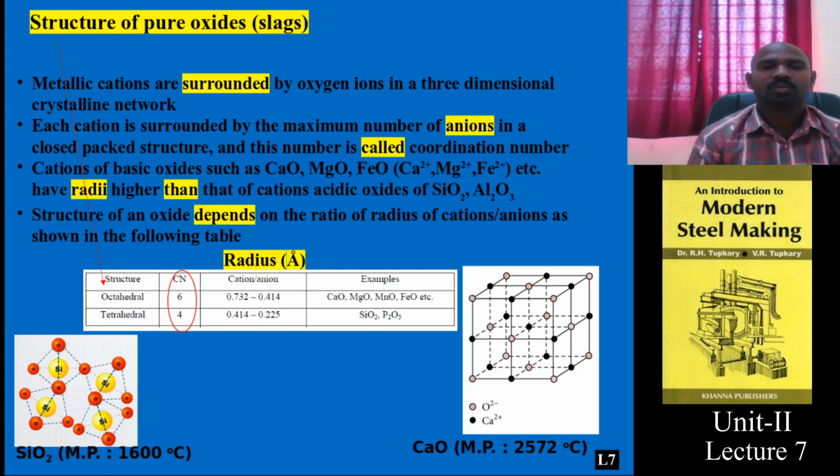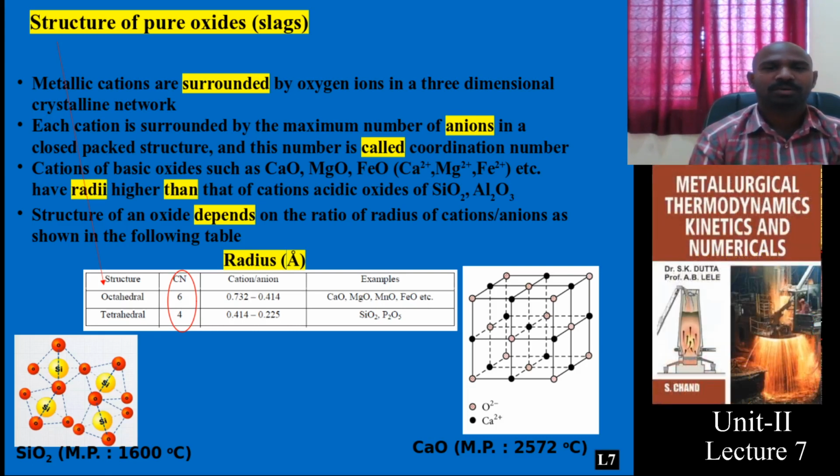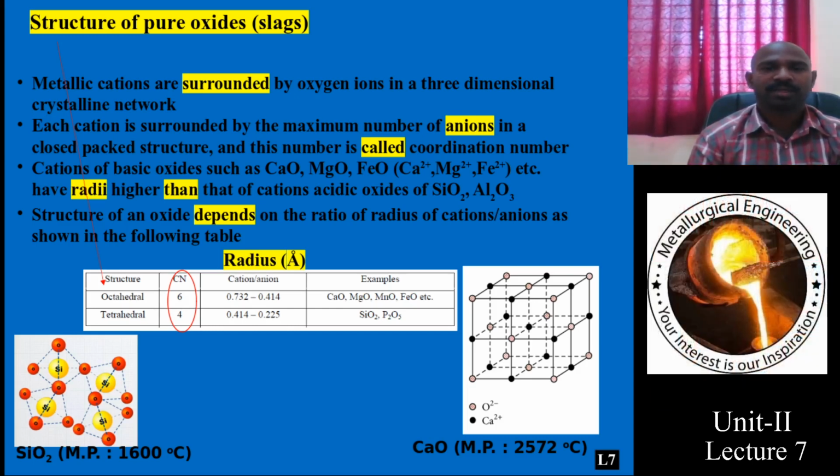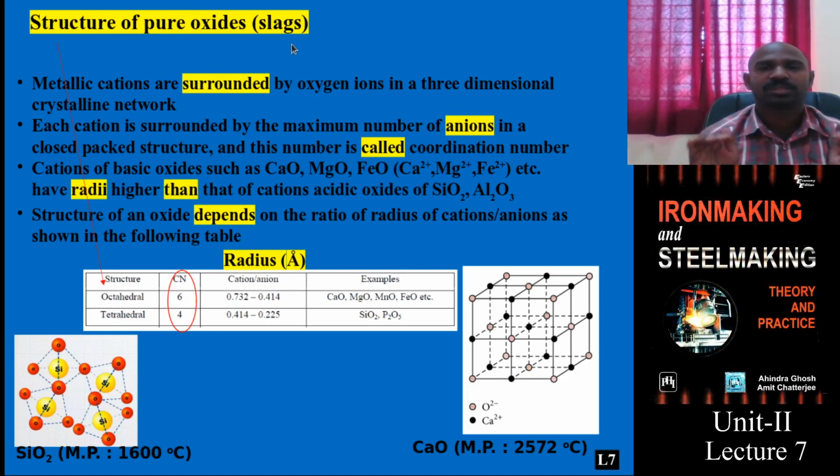As in the last class, I talked about slag: the definition of slag, types of slag, acidic oxides and basic oxides. There was a quotation I gave: make a slag, then slag will make steel based on the requirement and application, and it modifies. So that is why one needs to know about slags before the steel making process. Basically all the slags are pure oxides or sulfide forms, or a combination of those.